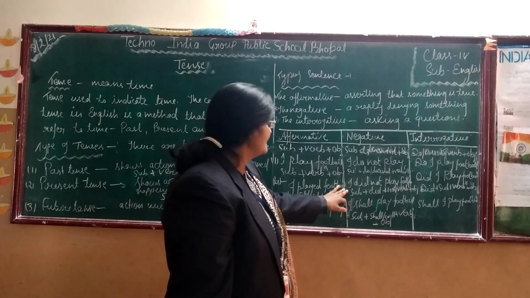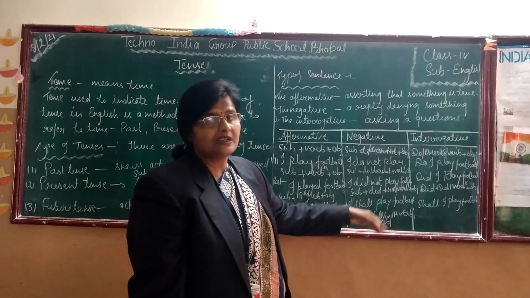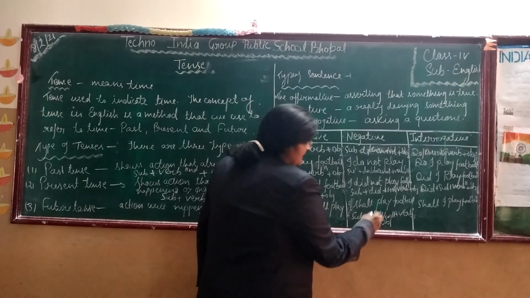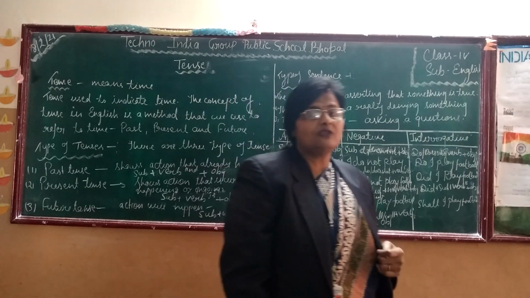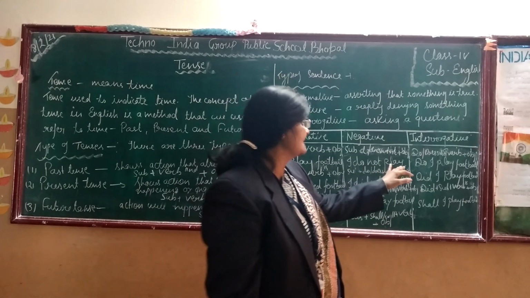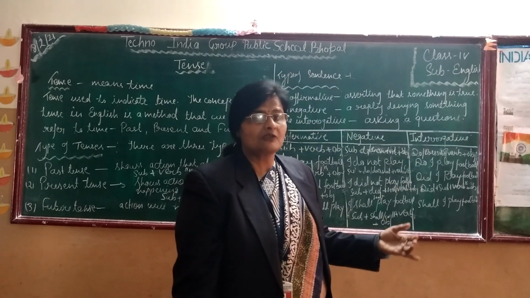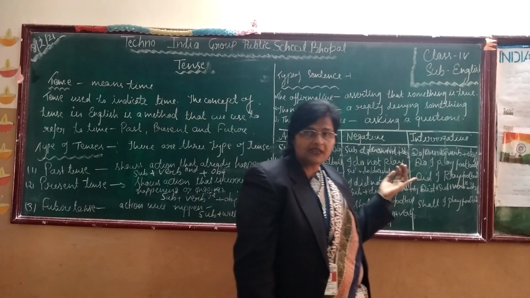Now, in the future tense, we always use shall or will, then not. I shall not play football. Now, look at the example of an interrogative sentence. It means we are asking a question here. हम यहाँ पे कुछ क्वेश्चन पूछ रहे हैं. Do I play football? क्या मैंने फुटबॉल खेला?